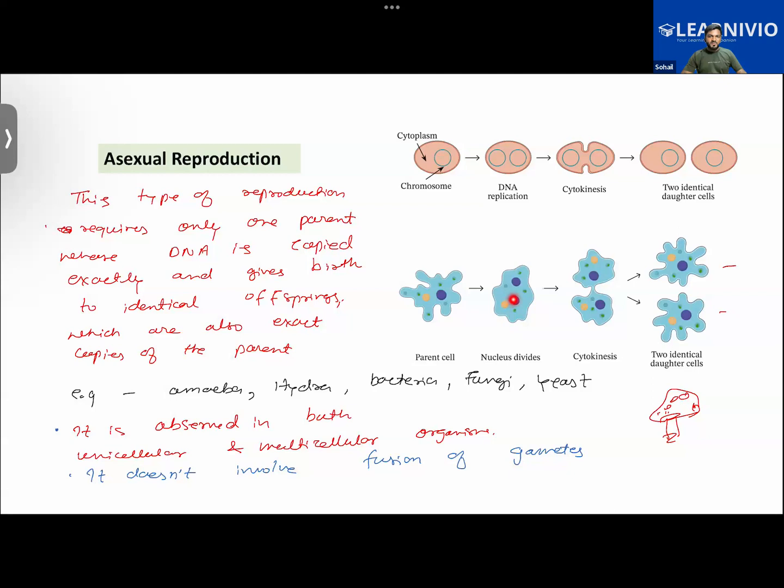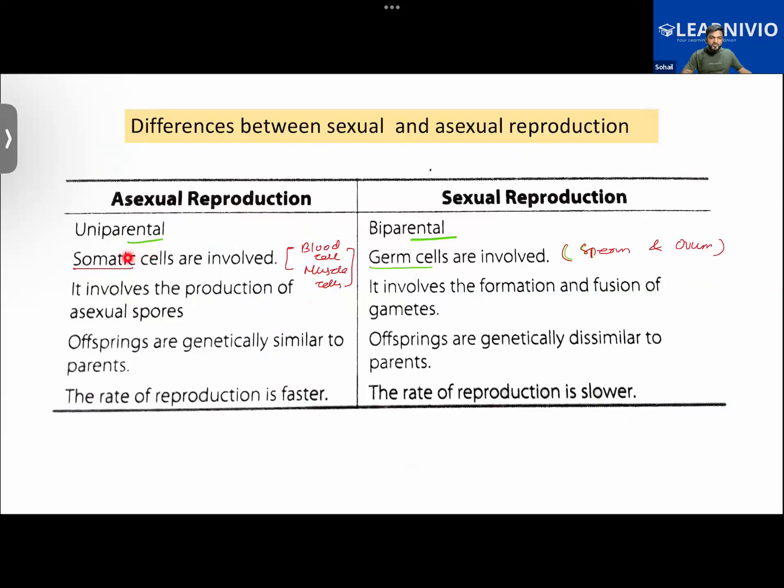Then what type of cells do they have? Somatic cells. Exactly. Then they have somatic cells. So in the case of asexual organisms, somatic cells are participating in reproduction. Getting it now? Hope that is clear.